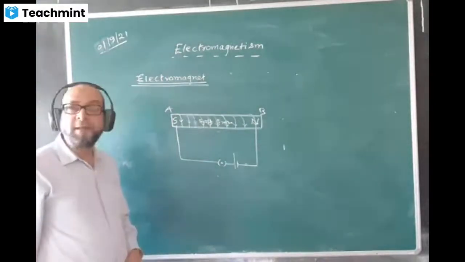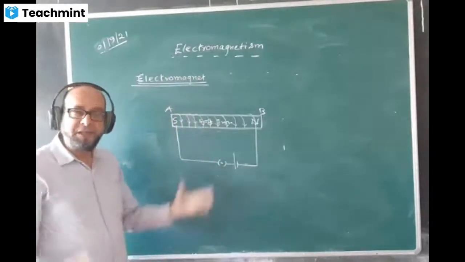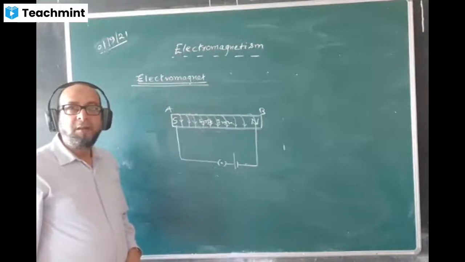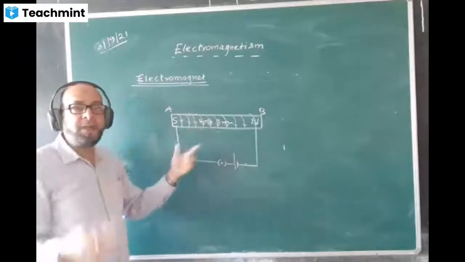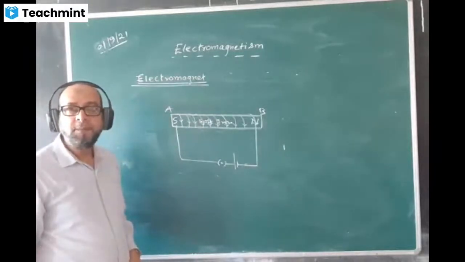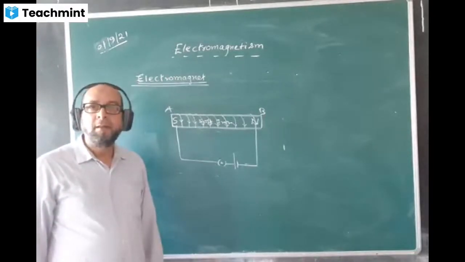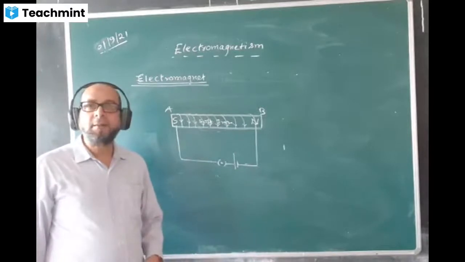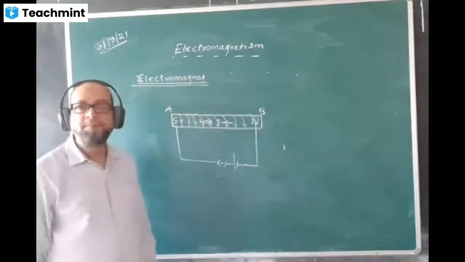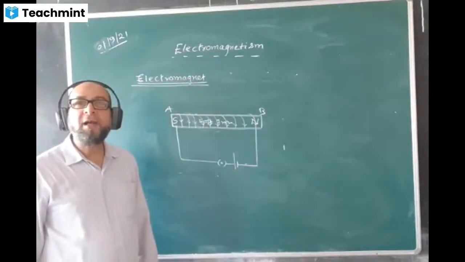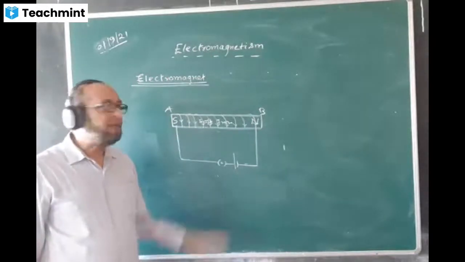This is how we make an electromagnet. We can make it of any shape, any size. If you want it in the form of a bar magnet, you can change it in the form of a bar, circular shape, any shape you can have. Solenoid is also a kind of electromagnet only, but when we compare, the solenoid cannot have different shapes. It will have a cylindrical shape, and this can have any shape.